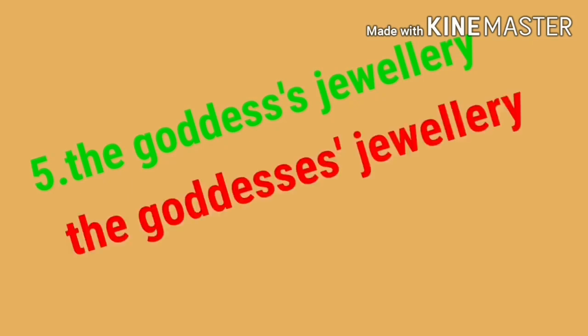Here goddess is feminine and singular. What is the plural for this? Goddesses. So, ending in s, to show the possession we only add an apostrophe: the goddesses' jewelry.